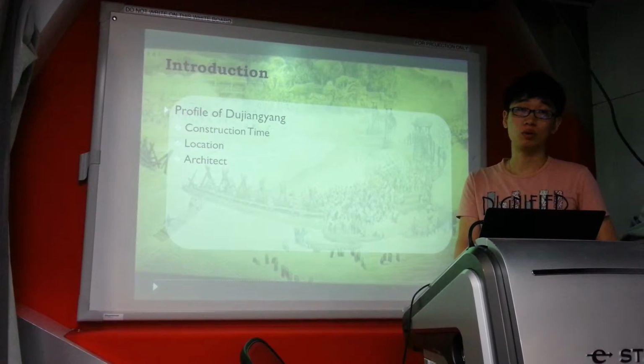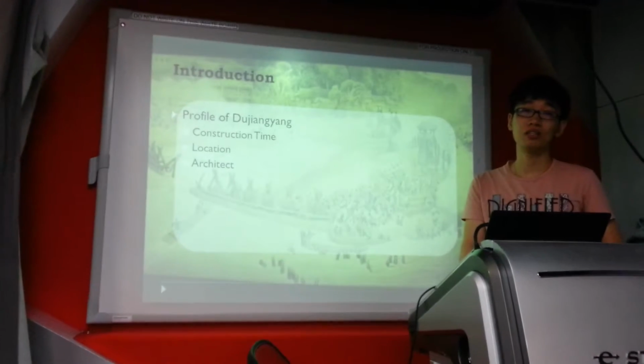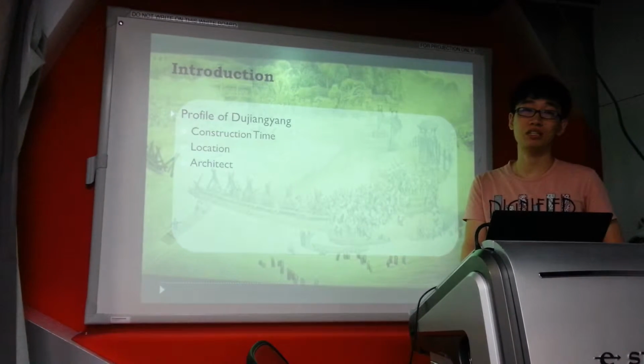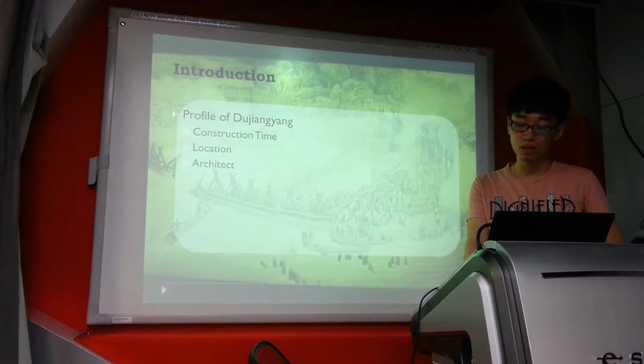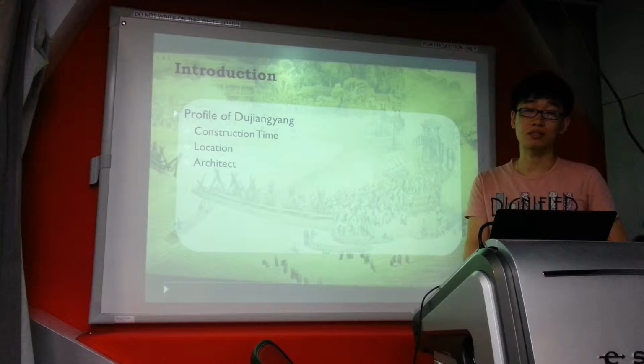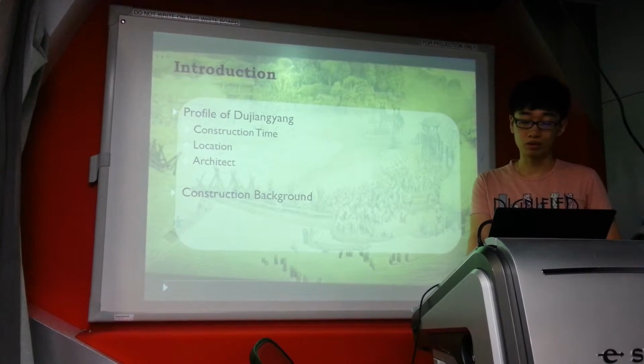Dujiangyang irrigation system, located in Minjiang River, is an ecological engineering feat originally constructed in 256 BC by Li Bing, the governor of Shu in Qing dynasty. You may wonder why people wanted to conduct such a big project in ancient times. Here is some construction background.